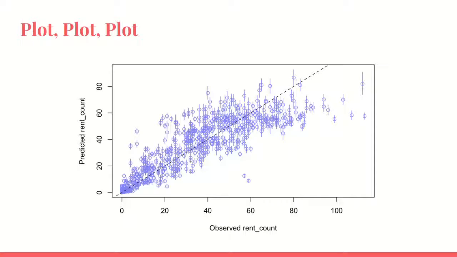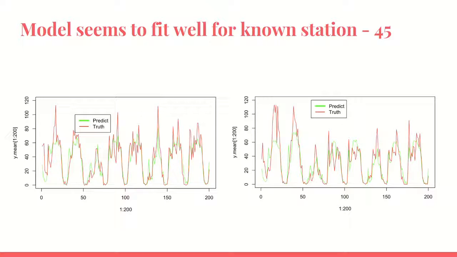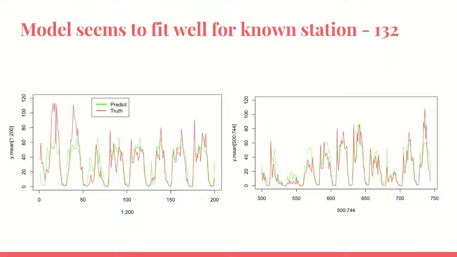Okay, so this is another plot to show how good we are at modeling these things. You see the model fits the truth data. The green one is the prediction, and the red one is the truth. We can see it fits very well, and the same model also fits another station too.